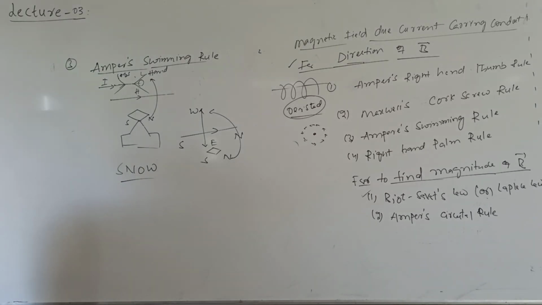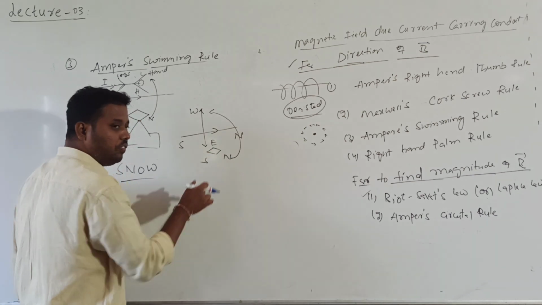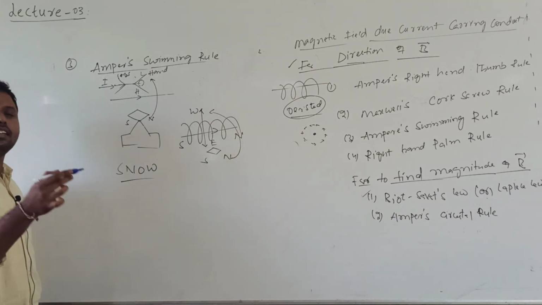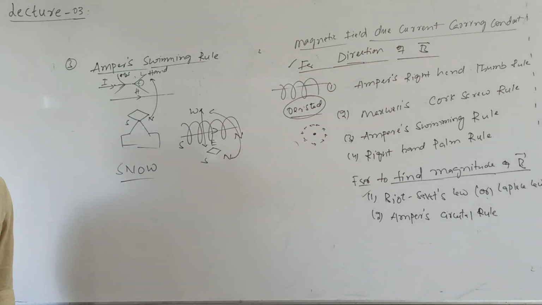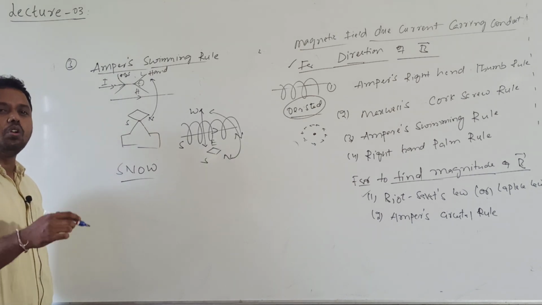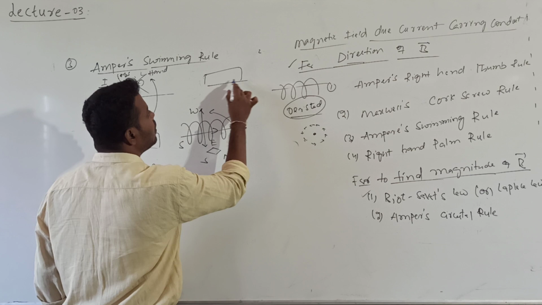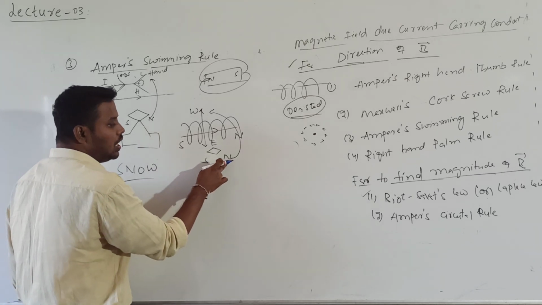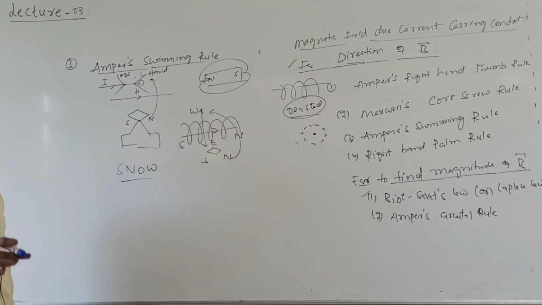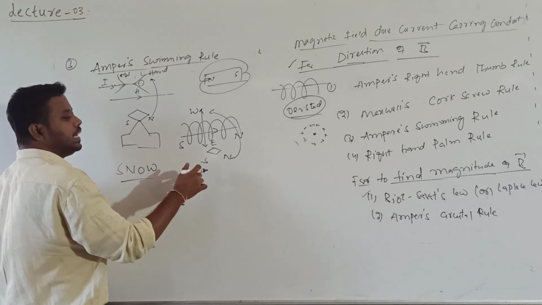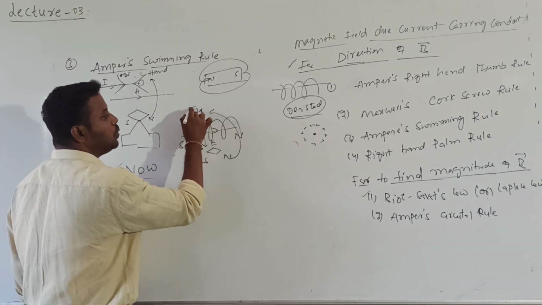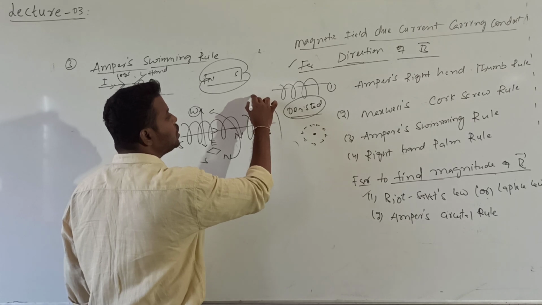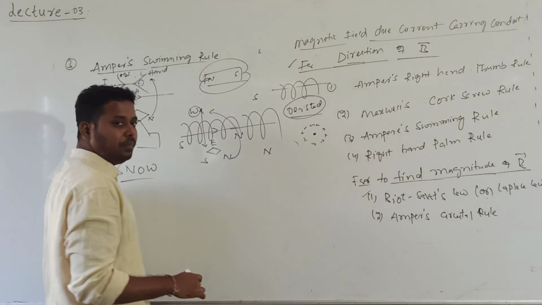Sir, why will the north pole be deflected? What is the reason for this needle to deflect? When current is passing through this conductor, around this conductor there is a magnetic field. Magnetic field means compulsorily field lines are there. You know that magnetic field lines originate from which pole? From the north pole, and they terminate at the south pole. And one more rule you know, like poles repel each other, unlike poles attract each other. Why will the needle's north pole be deflected towards west? Because due to the magnetic field of the current carrying conductor, here which pole should be there? South pole. Here north pole will be there.